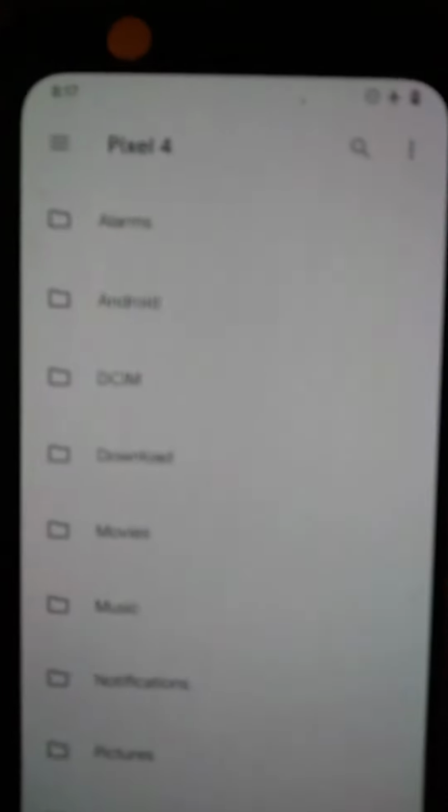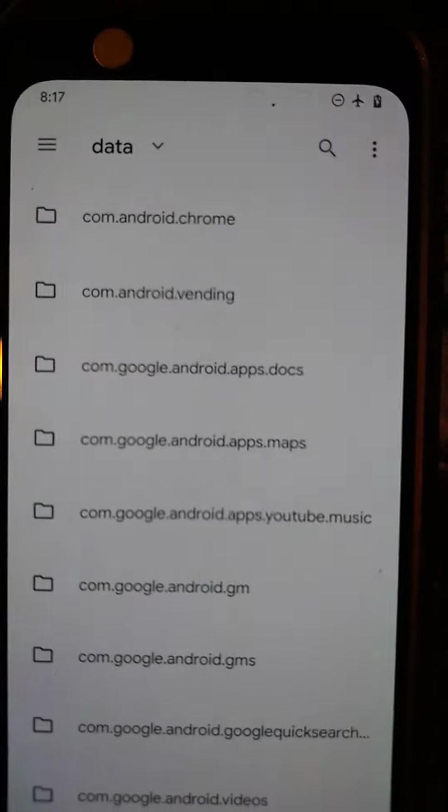They ran me out of space on the phone for me to record and show you guys this information. So this is upon booting this device right after a factory reset. Okay, we're gonna go to data, and this is the data that's on this device already.